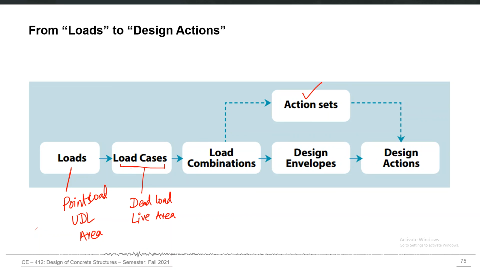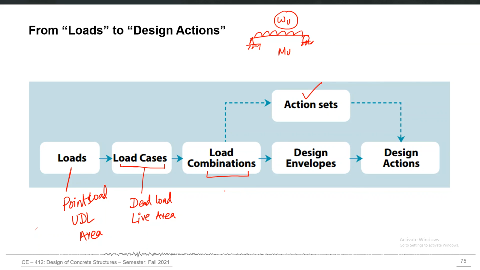Now different types of loads are combined for the purpose of calculating the design actions, because when I say this WU which actually causes an MU in my beam, that WU is not just one type of load. It is a combination of different types of load, for example, dead load, live load, earthquake load, wind load, and some other kinds of load also. So different types of loads are combined in the load combinations, and building codes give us an idea about what load combinations we should use for the purpose of structural design.